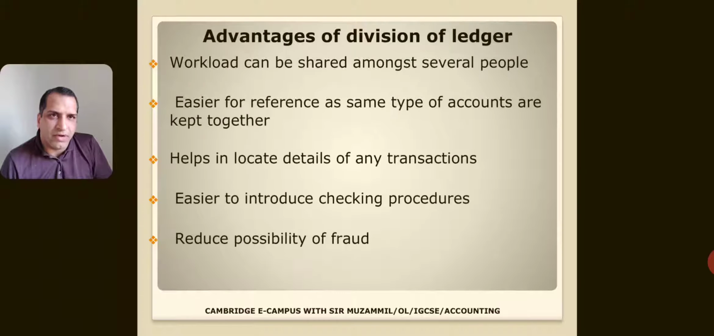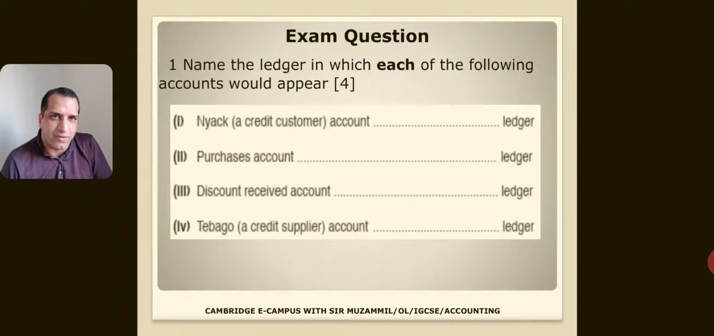So what is the advantage to the business of such a division of the ledger? The first advantage is that workload can be shared among several people. It is easier for reference and helps in locating details of any transaction. It is easier to introduce checking procedures, and it reduces the possibility of fraud.